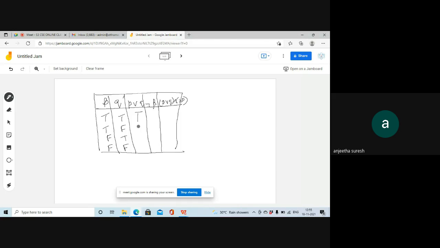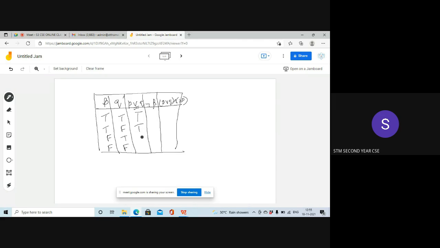False. No, true. This is OR, isn't it? OR means at least one is true, then the output is true. So at least one means one or more than one. Here true and false means the output is true, because at least one needs to be true. OR means either P or Q or both P and Q is true, then the output is true.